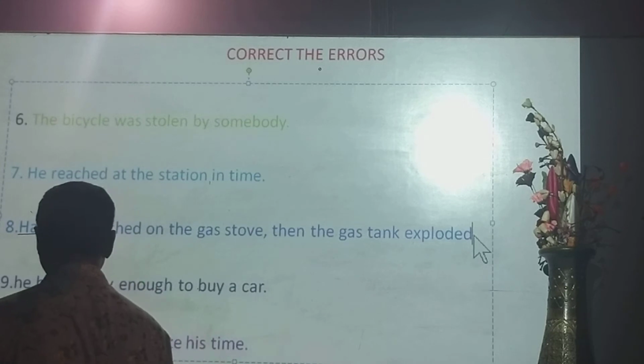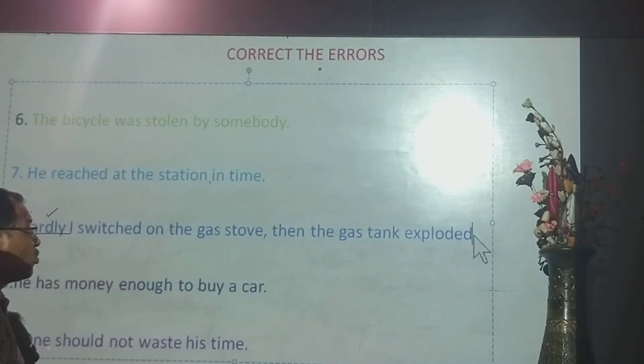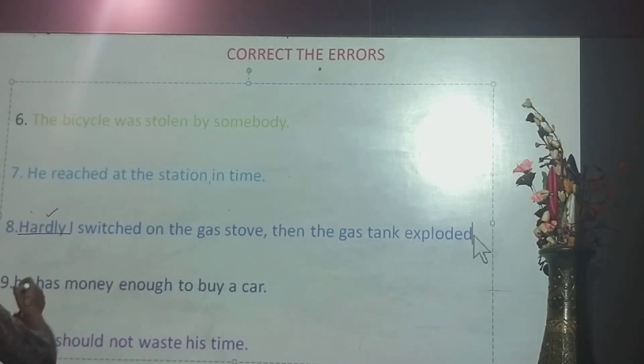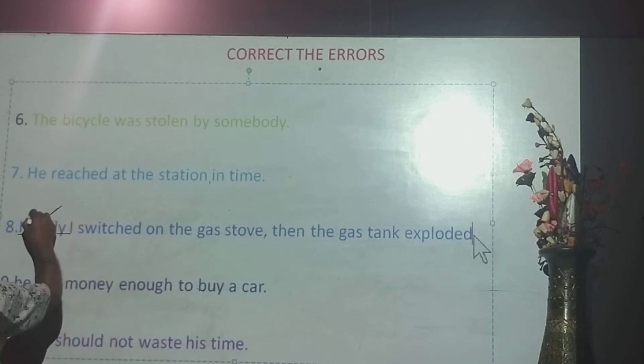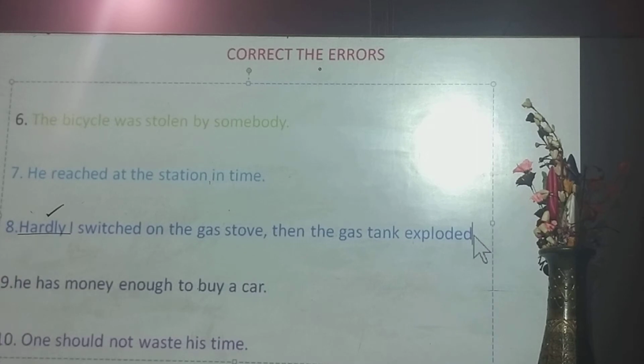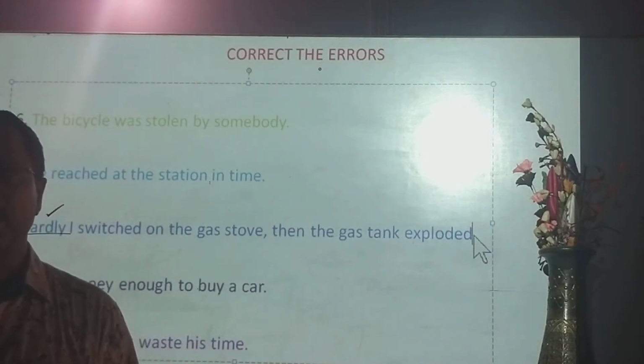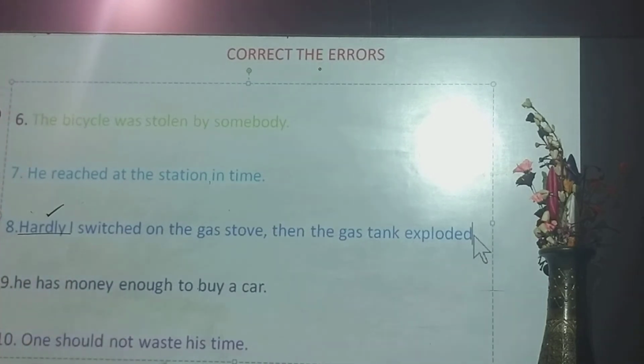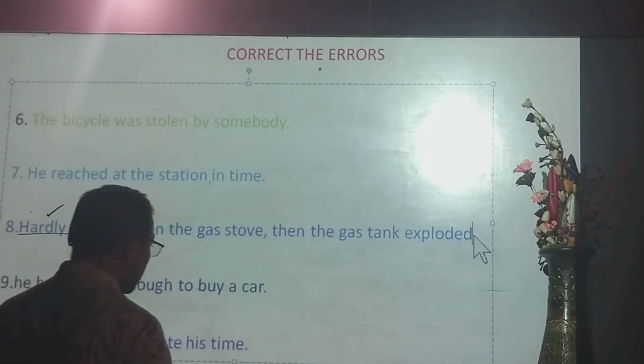And you find there are two coordinate clauses. When the sentence begins with a semi-negative word, it follows a specific rule. And what is the rule?